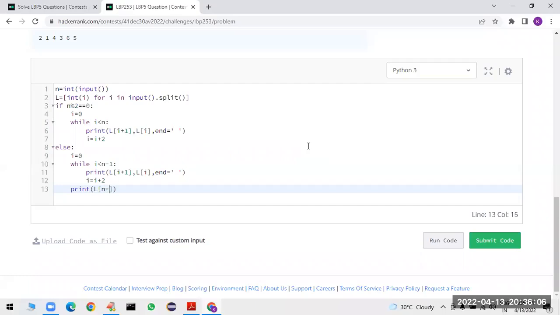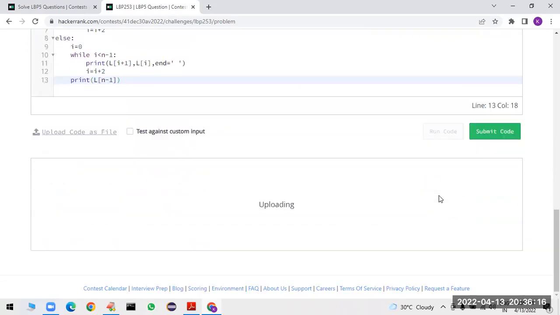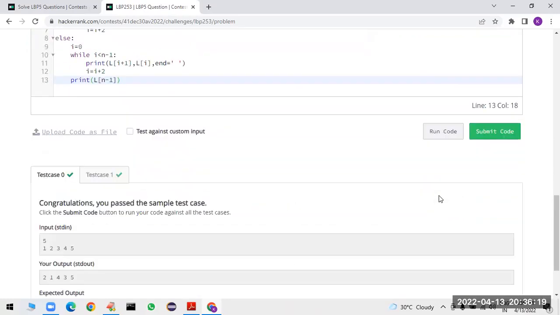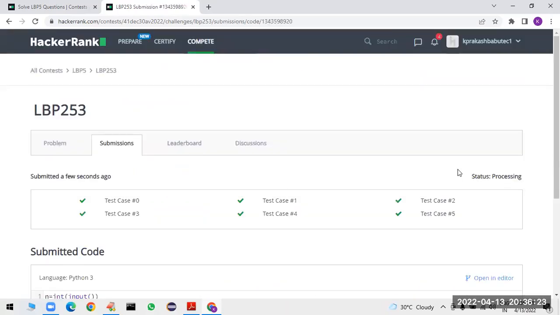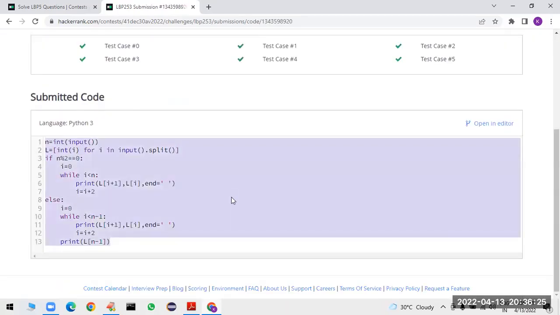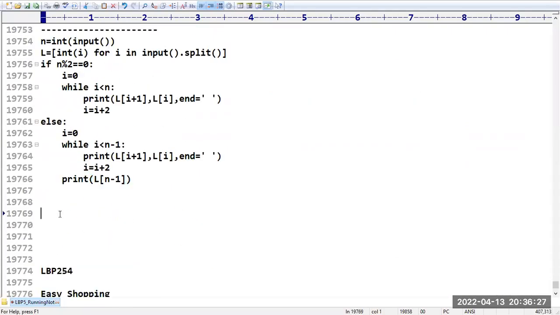How to get the last element? n - 1, right? Or else you can take i also, no problem. That's all, sir. Let me run the code. Is it working or not? You can take range also, no problem. You can take a for loop also, no problem.